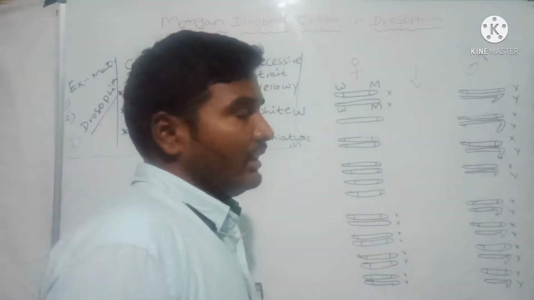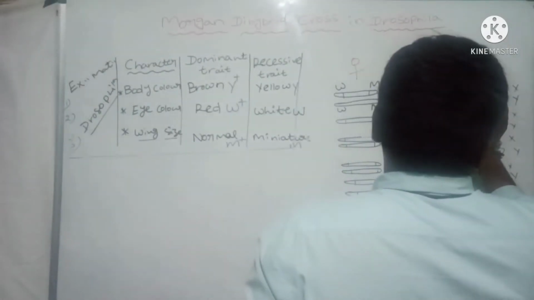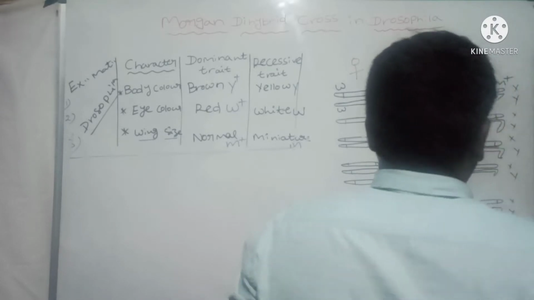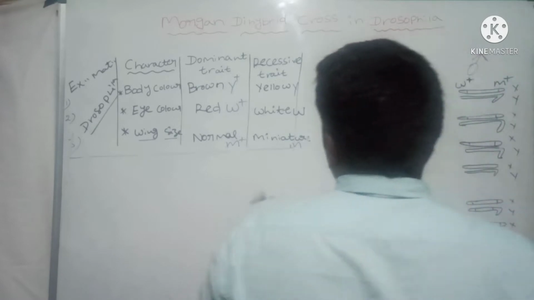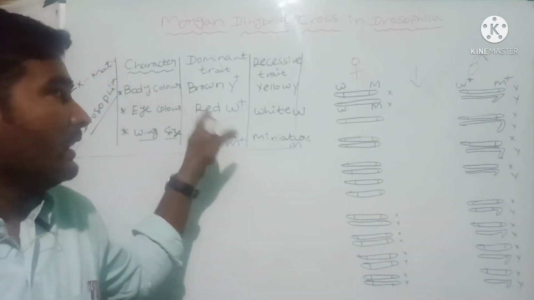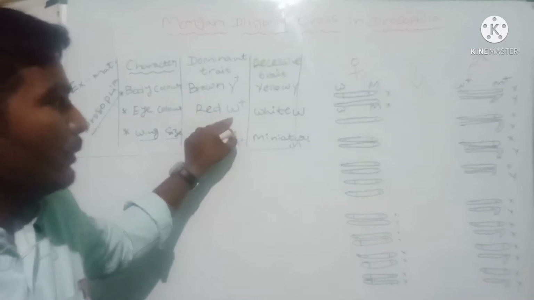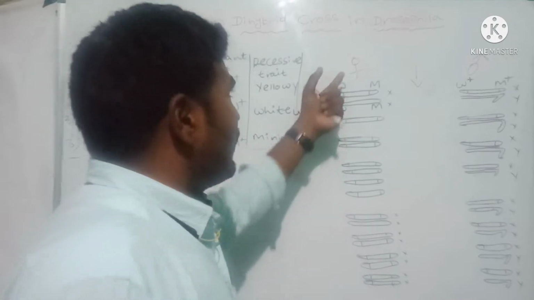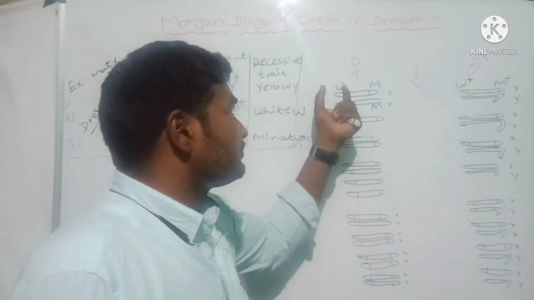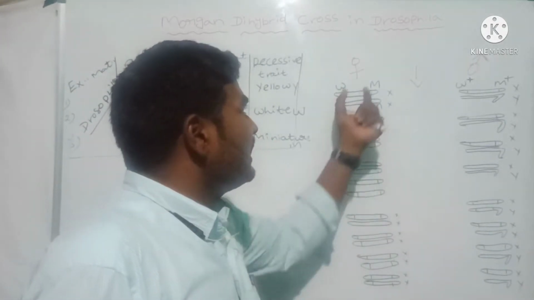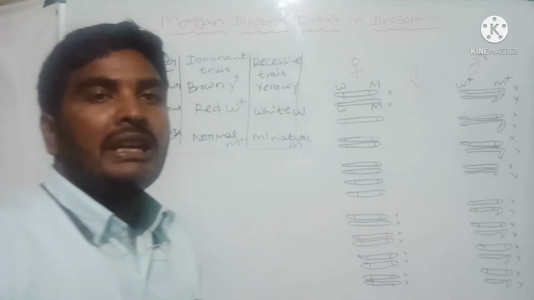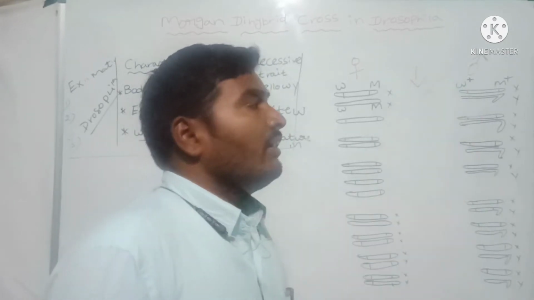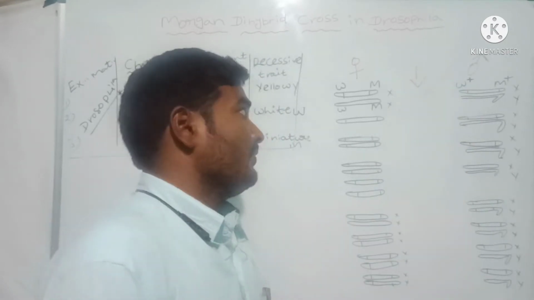And the male has W plus and M plus, where W plus indicates red eye color in Drosophila and M plus indicates normal wing size. So the female has white eye with miniature wings, and the male has red eye with normal wing size.